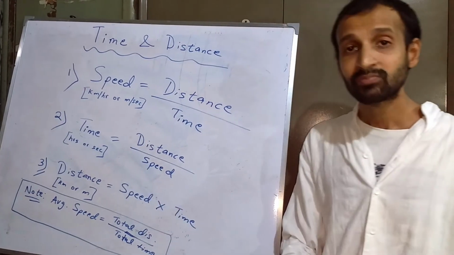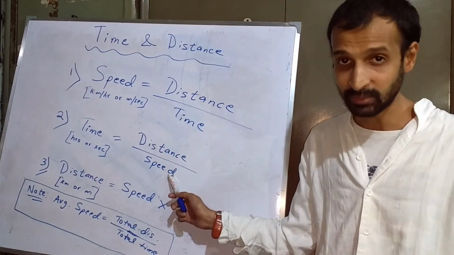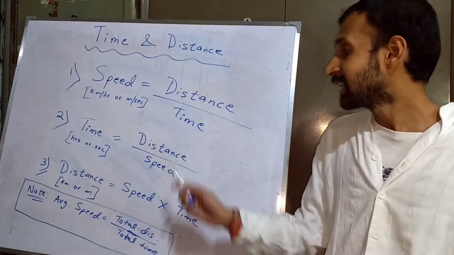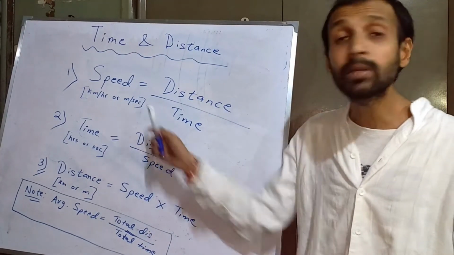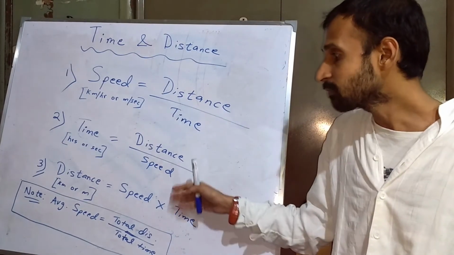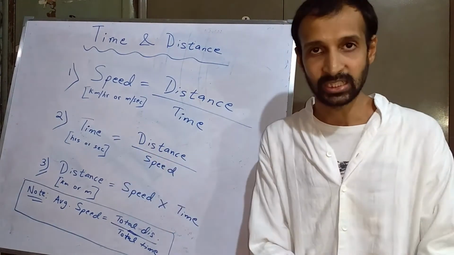In that case, you use the formula distance by speed, but remember that you convert distance in meter and you convert speed in meter per second. And when you divide them, the answer will come in second.